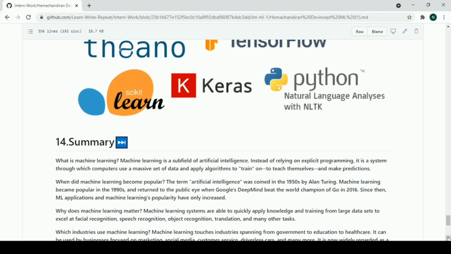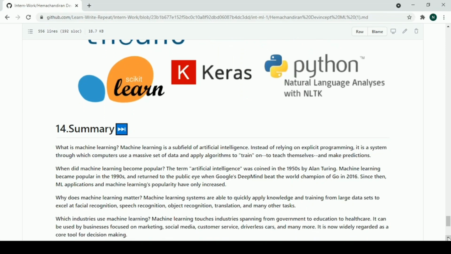Machine learning became popular in the 1990s and then returned to the public eye when Google's DeepMind beat the world champion of Go in 2016. Why does machine learning matter? Machine learning systems are able to quickly apply knowledge and training from large data sets to excel at facial recognition and object recognition and many more such tasks.